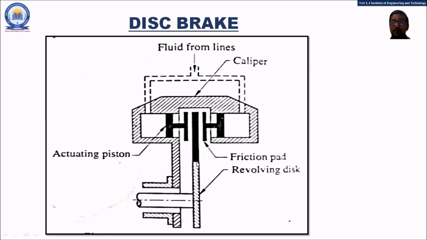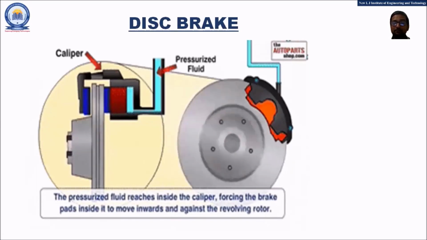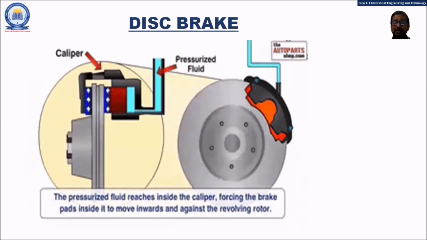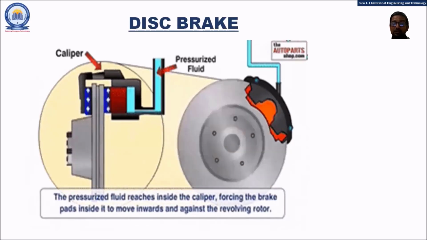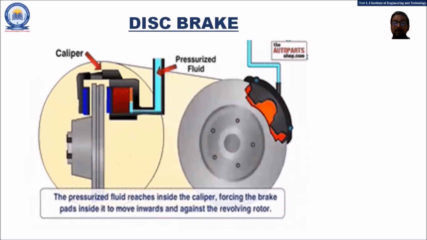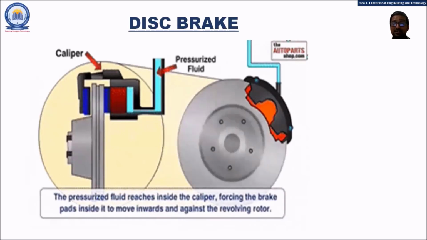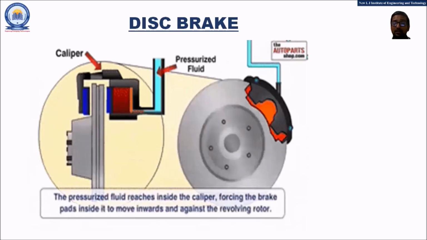So friends, in order to perfectly understand the working of the disc brake, let me show you the animation so that now the concept will be perfectly clear. The blue portion represents the pressurized fluid which gives the motion to the actuating piston. You can see how the pistons are moving in the inward direction, applying the frictional resistance on the rotating disc, and finally the rotation of the wheel is stopped.